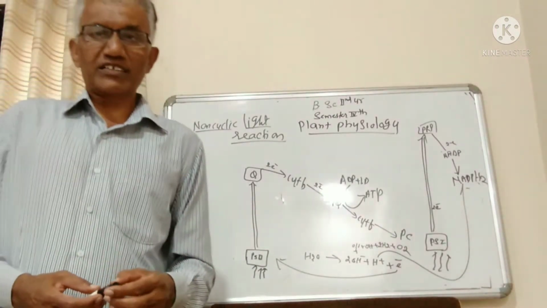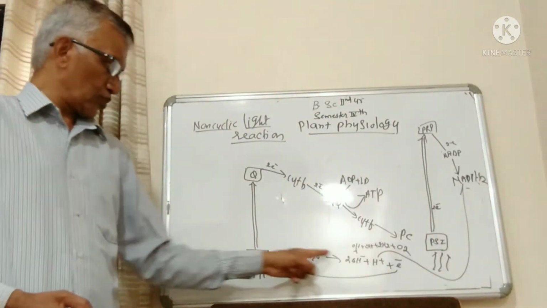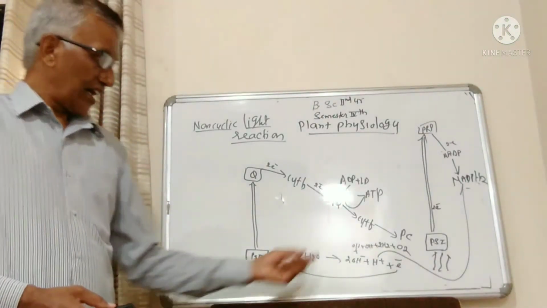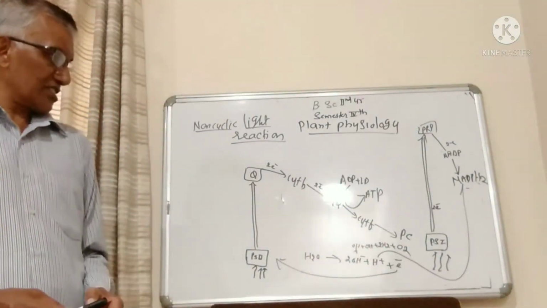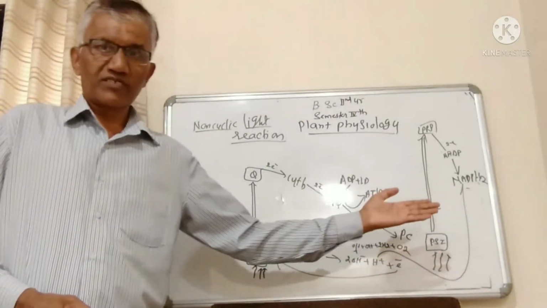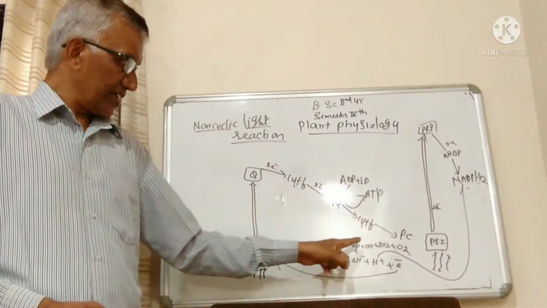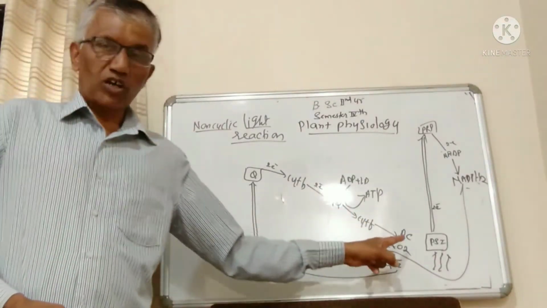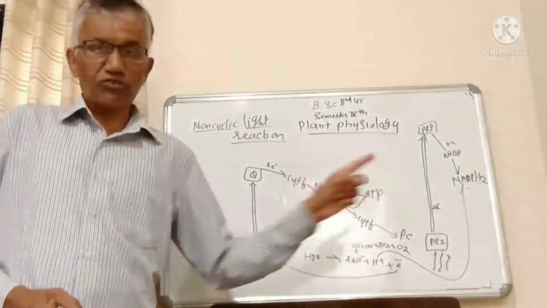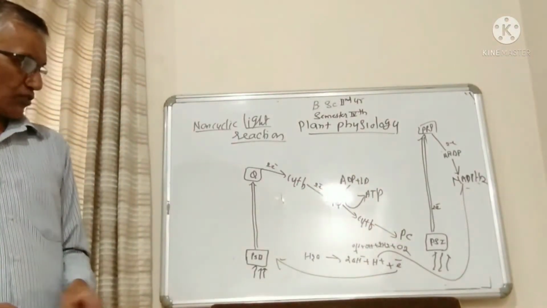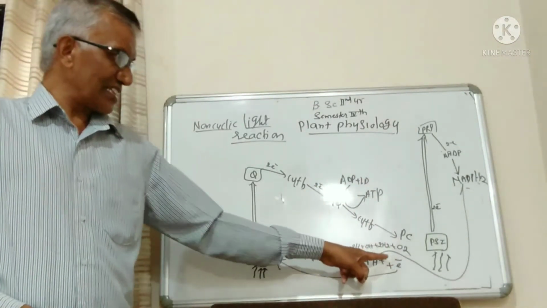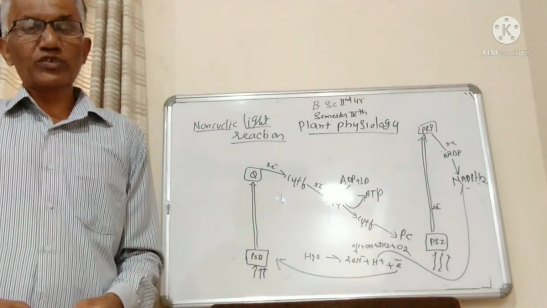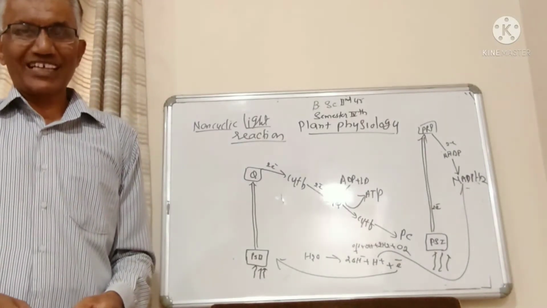In the presence of light, H2O splits into OH minus and H plus ions, and by further process there is a release of electrons and oxygen. The oxygen released is a byproduct of photosynthesis, and the electrons ejected during photolysis of water go to NADP and get converted into NADPH2 molecules, which is energy rich.